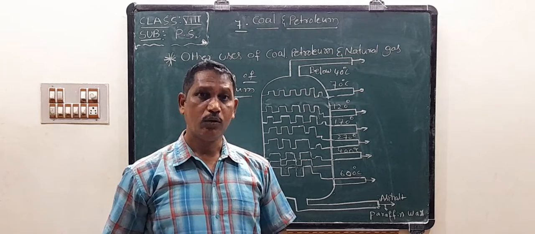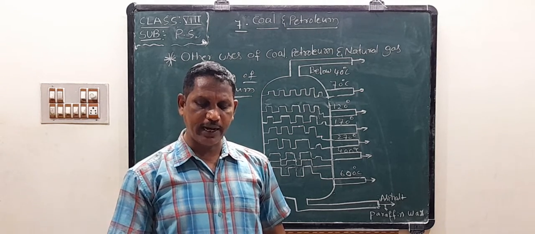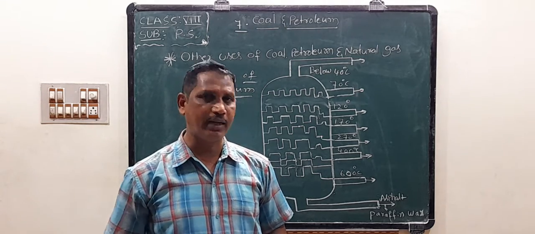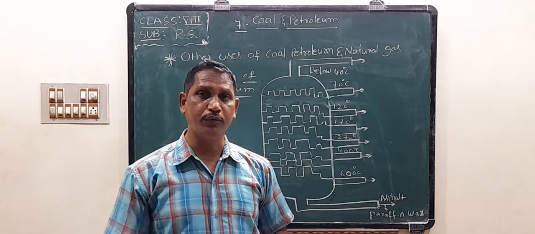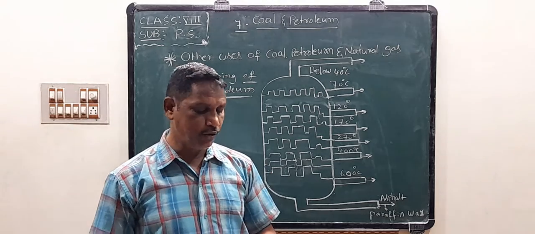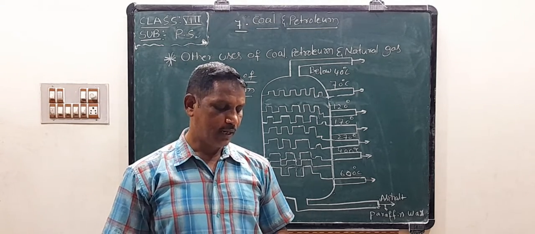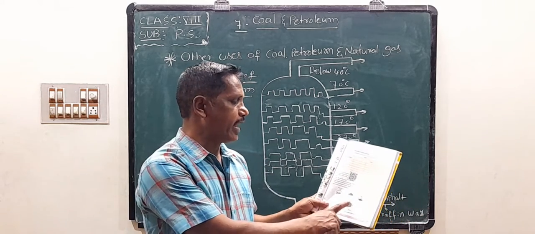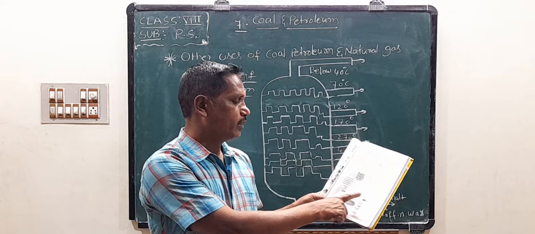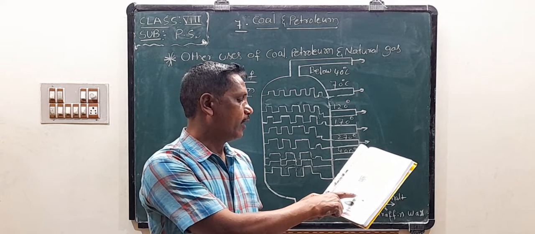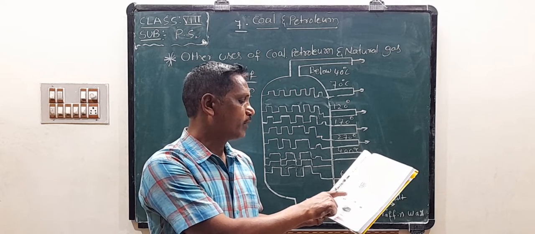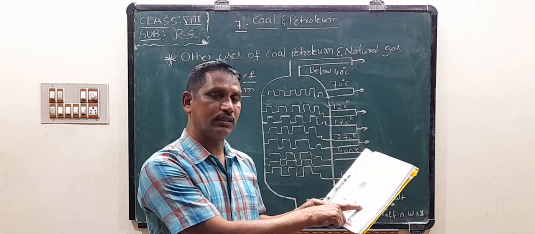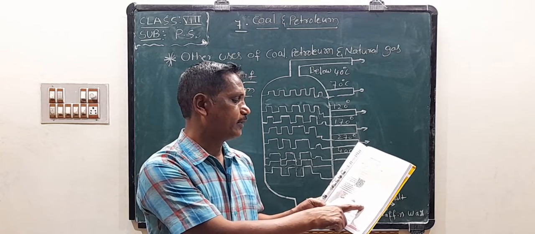Coal. Coal is not as versatile as petroleum, but it is also very useful, like petroleum. Okay, look at this diagram. Coal is used for the manufacture of steel. Coal gas.